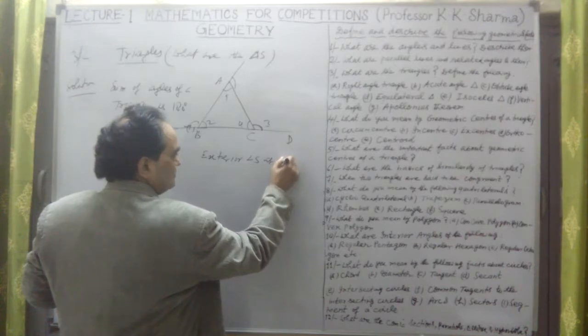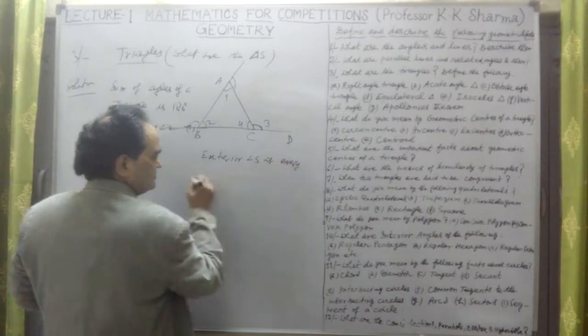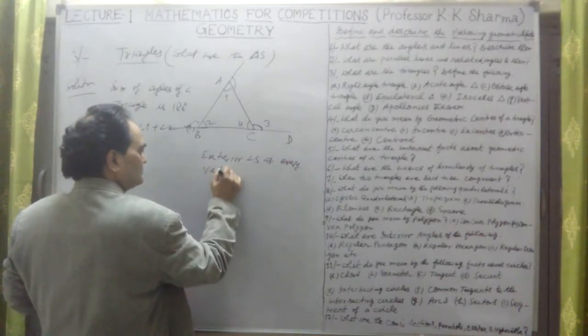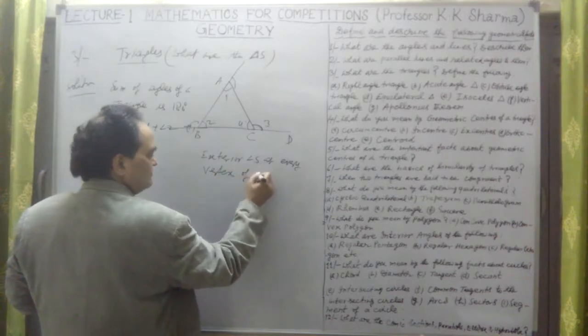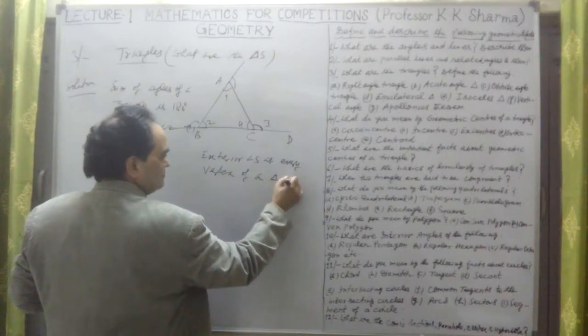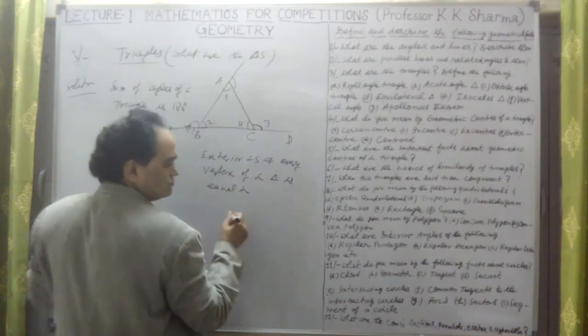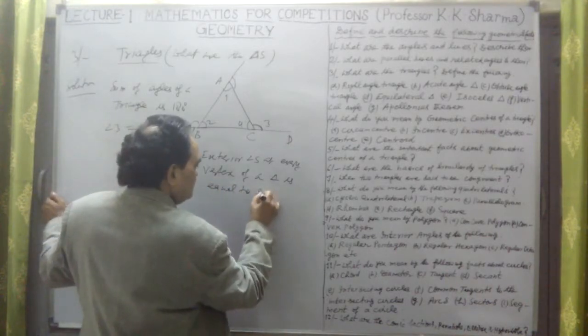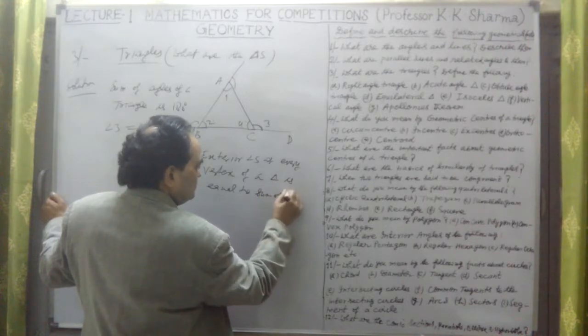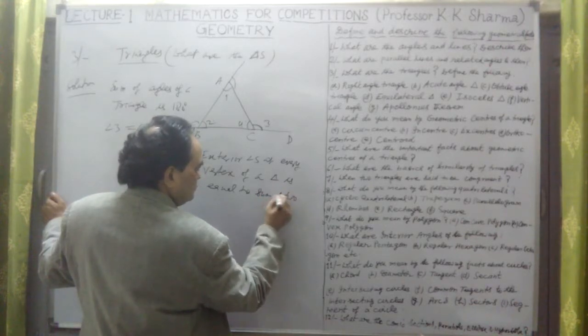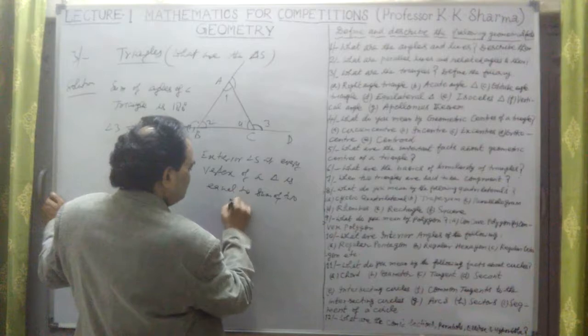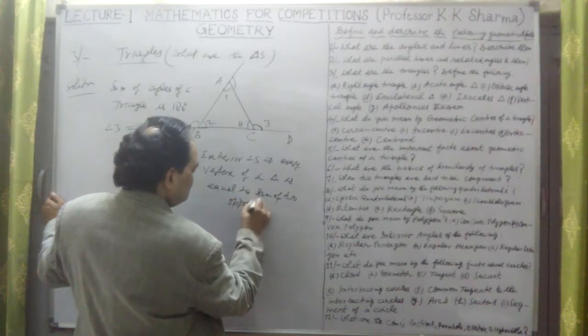at every vertex of a triangle is equal to the sum of two opposite interior angles, known as opposite.